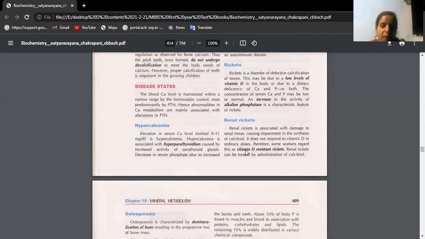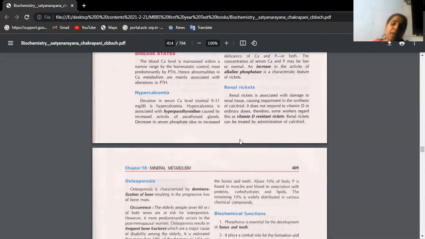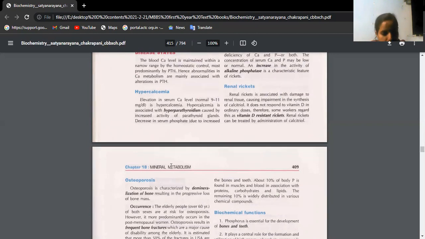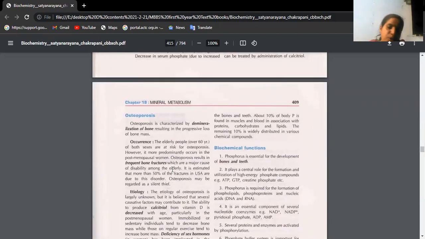Okay, beta. Renal rickets, in the sense that though the baby has an adequate amount of calcium and vitamin D, the kidneys, the nephrons, are unable to reabsorb calcium from the renal tubules. There is heavy loss of calcium in the urine. That's why the baby will suffer with bony deformities. You call that condition renal rickets. In this case, even if you give vitamin D and calcium, the baby will not recover because it is a defect in the kidneys.